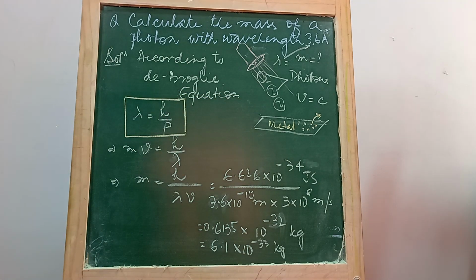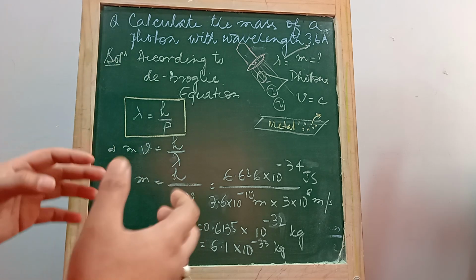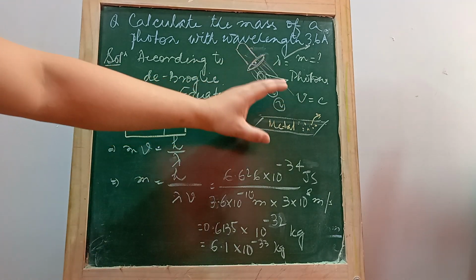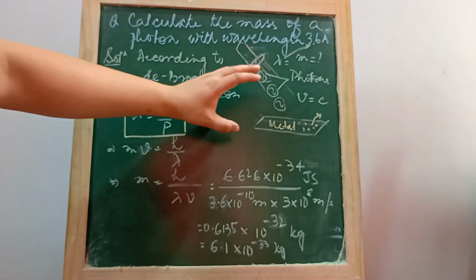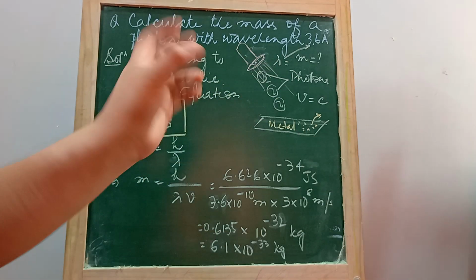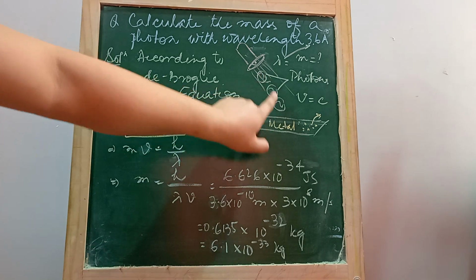So according to the phenomenon of photoelectric effect, or Max Planck's quantum theory, the energy possessed by the light flows in chunks of energy, the packets of energy called photons. Like this.